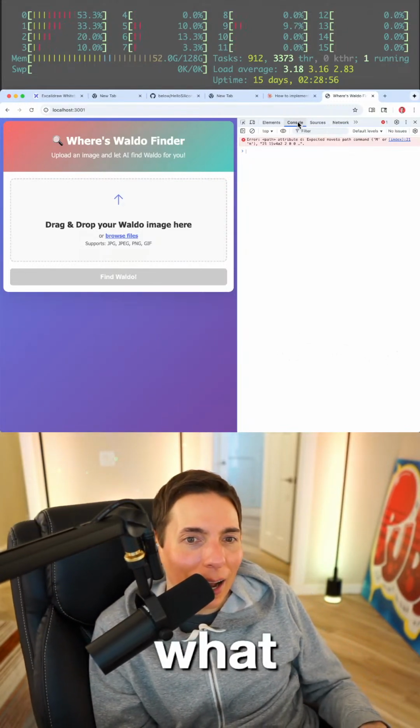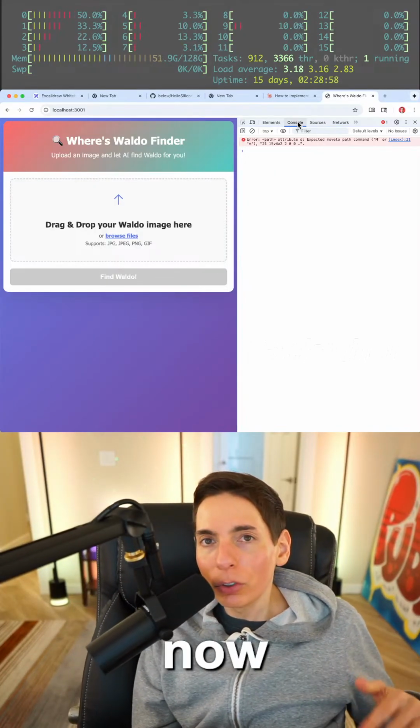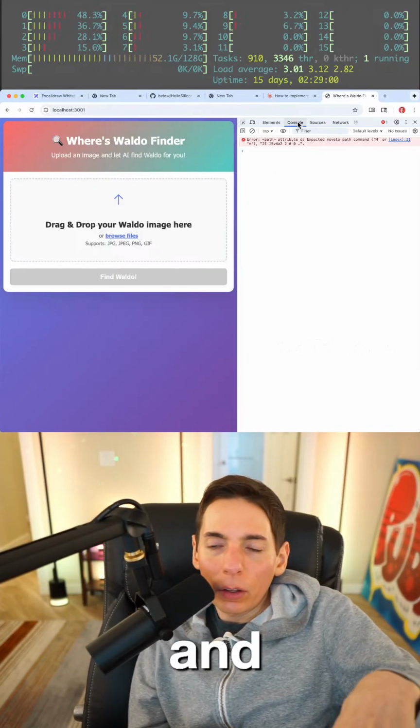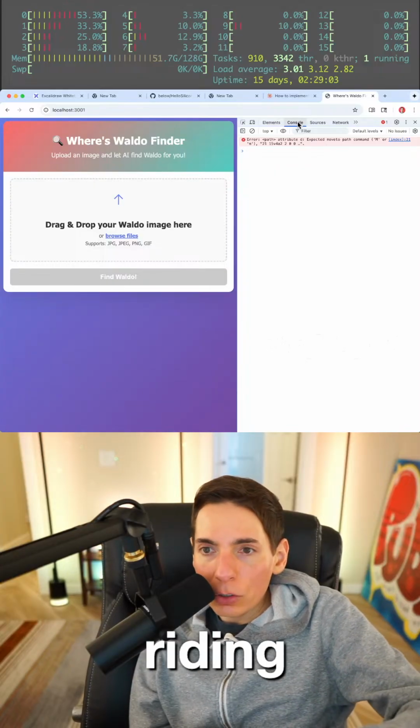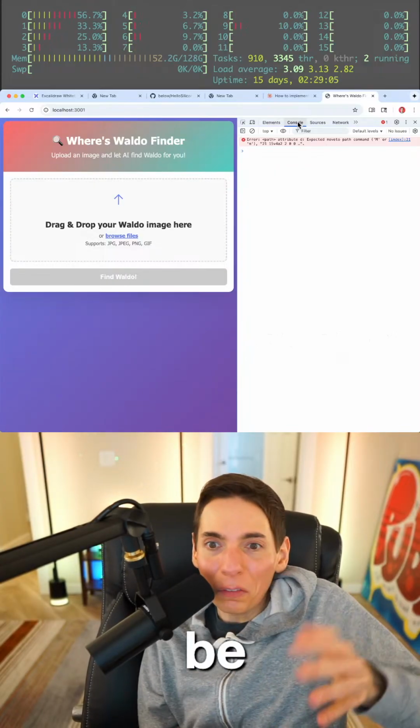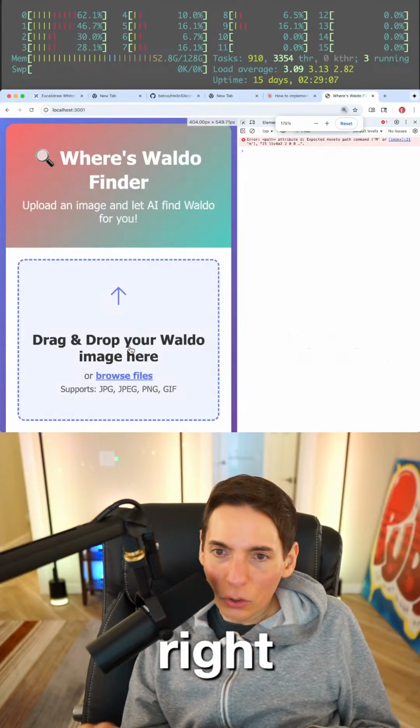Joel, what AI do you use? We're using Claude right now. We're using Claude Opus, and Claude will be writing an AI agent for us, and that AI agent will be the Where's Waldo Finder, right? We got the Where's Waldo Finder. So that's what we're doing.